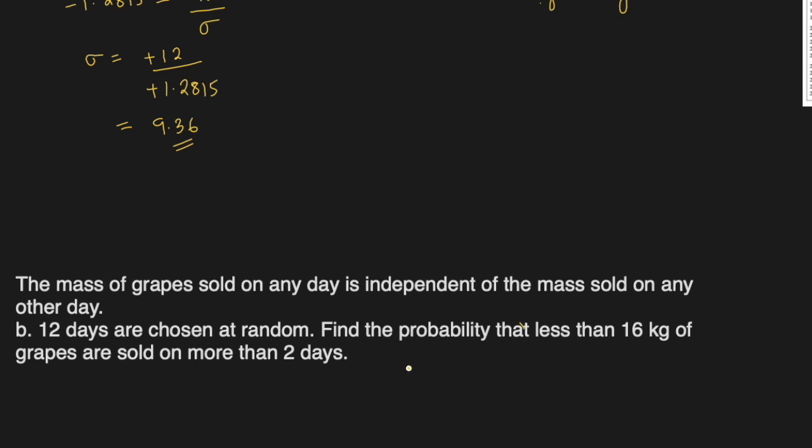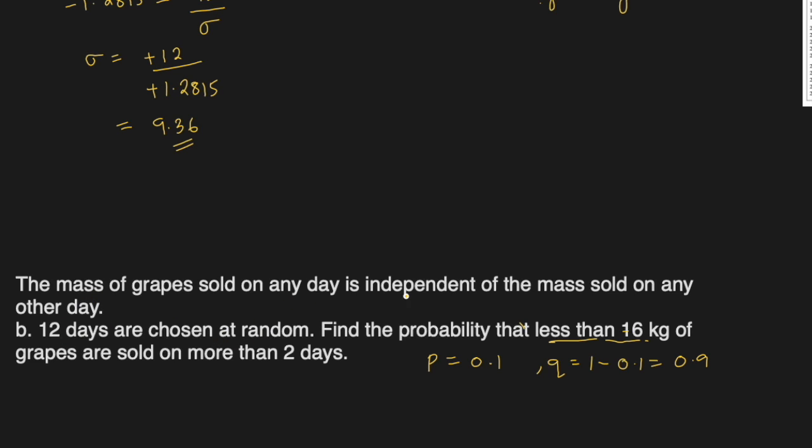Having a mass less than 16 kg is a success, so p becomes 0.1, that's what they've given. And q in that case will be 1 minus 0.1, which is 0.9, the probability of failure.